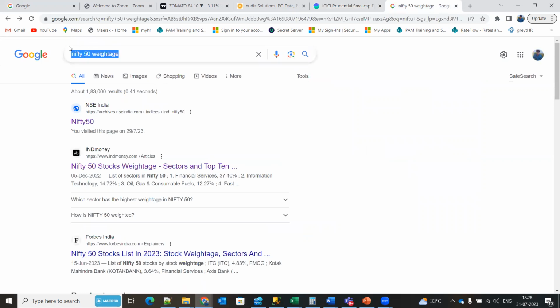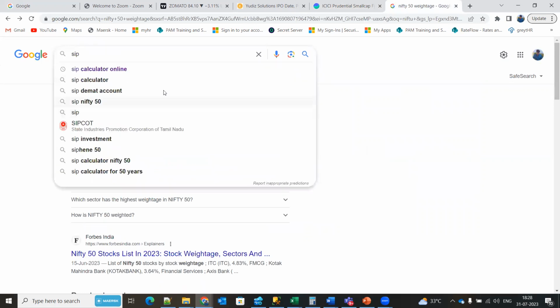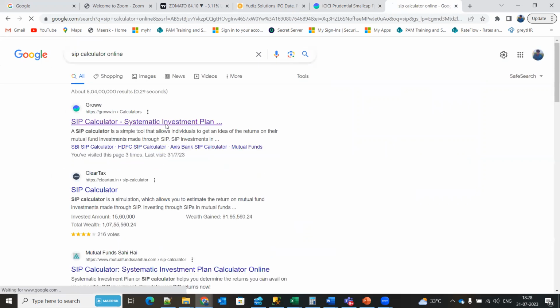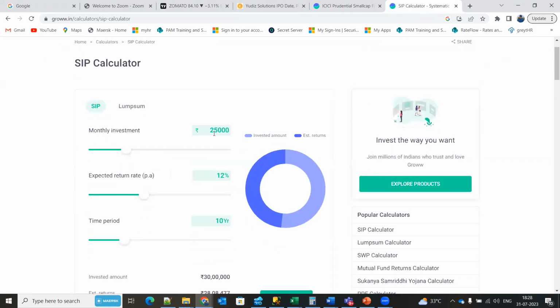So there is something called a SIP calculator, which I just want to show here. Let's say I'm a person who invests 20,000. It was proven that SIP will give a minimum of 12 to 15%. Let's say I'll take 13%, and I'll invest for 25 years.